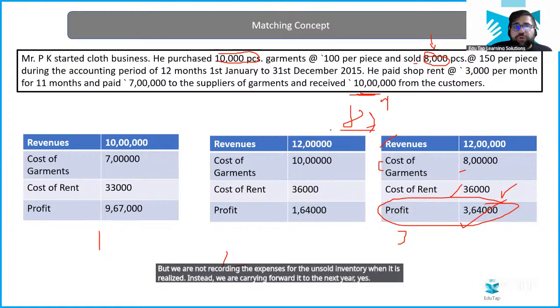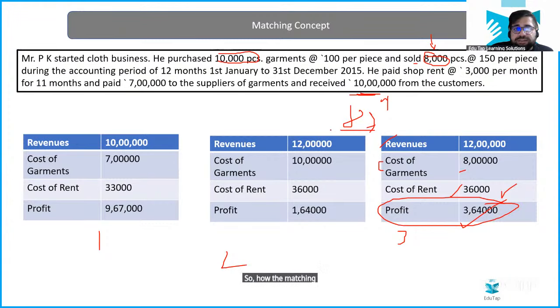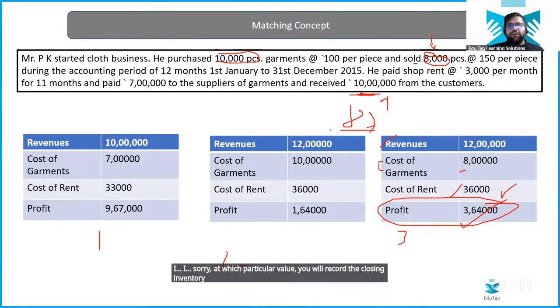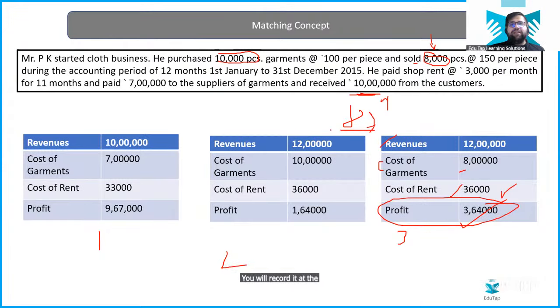But we are not recording the expenses for the unsold inventory when it is realized. Instead, we are carrying it forward to the next year. So how the matching concept works in sync with the accrual concept: at which particular value will you record the closing inventory? For example, in this particular case, 10,000 units you have purchased from the supplier, and you are only doing the transactions on 8,000 pieces to calculate your profit and loss.